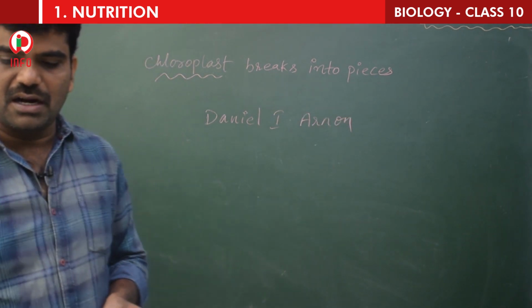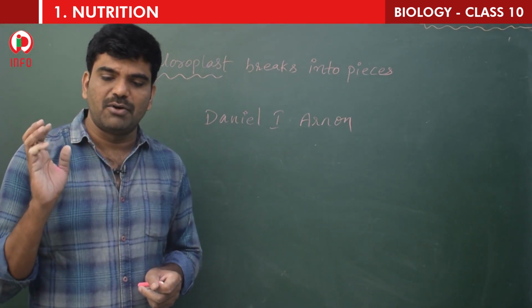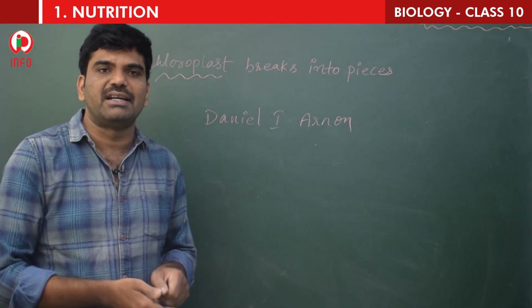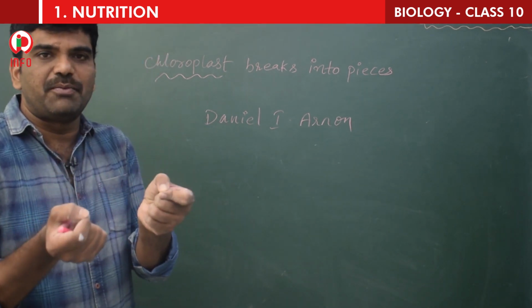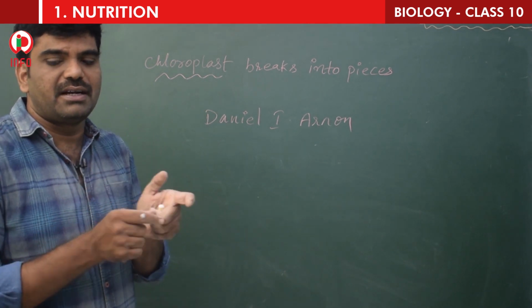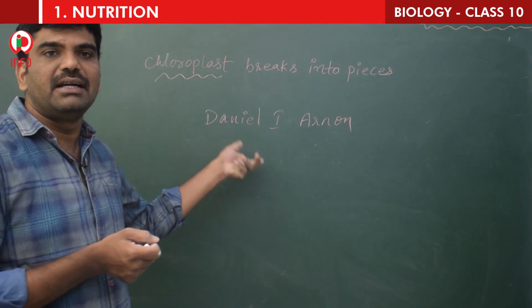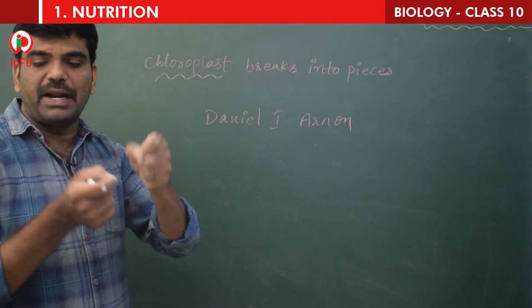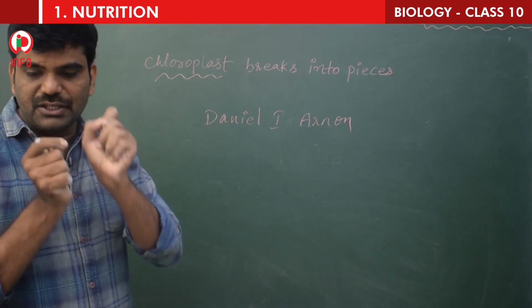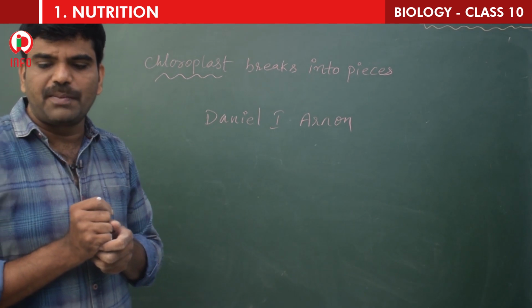So it was not until 1954 that Daniel I. Arnon was able to break up plant cells so gently. If you break the plant cell, the chloroplast will be broken and it is very difficult to isolate. But who did this very specially and very carefully? Daniel I. Arnon broke up the plant cells so gently that whole chloroplast could be obtained for study in the lab.